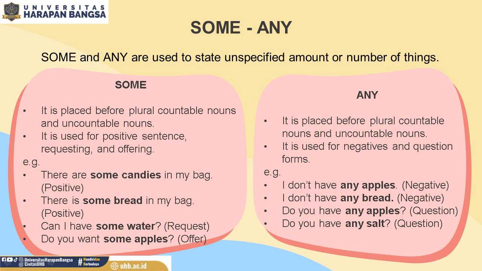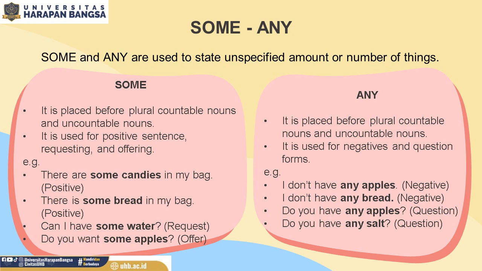For example, I don't have any apples. I don't have any bread. The word apples is plural countable noun and the word bread is uncountable noun. Both of them are negative sentences. That's why we have to use the word any.